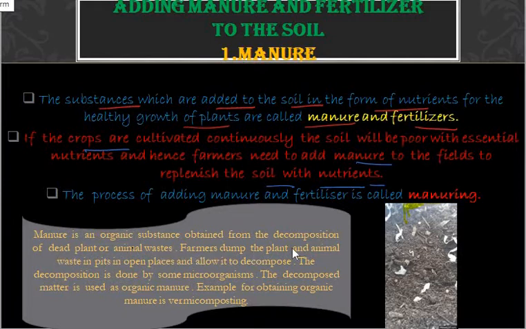Farmers dump the plant and animal waste in pits in open places and allow it to decompose. See, what do you mean by that? How will you prepare the manure? Whatever wet waste we obtain, whatever plant waste, whatever animal waste, from that we can prepare the organic substance. How will the farmers prepare it?